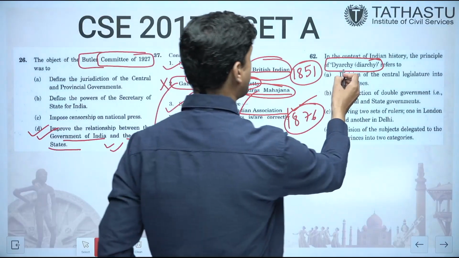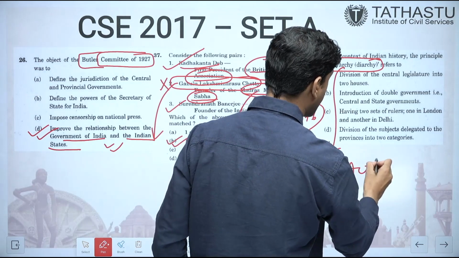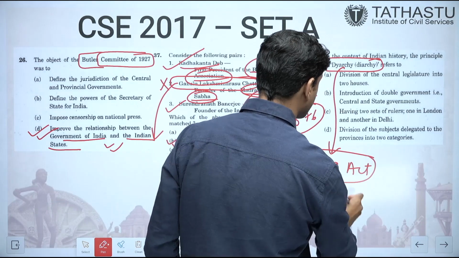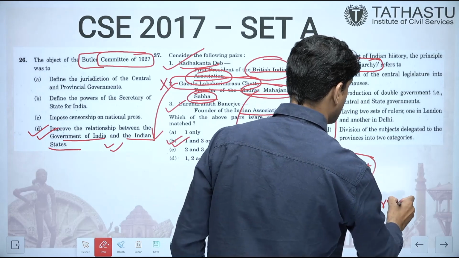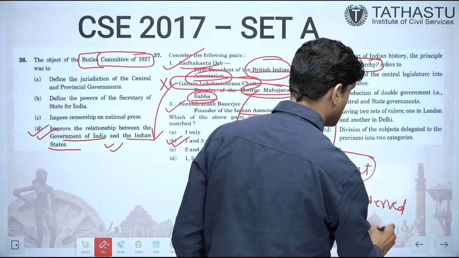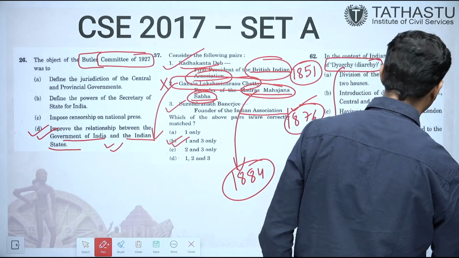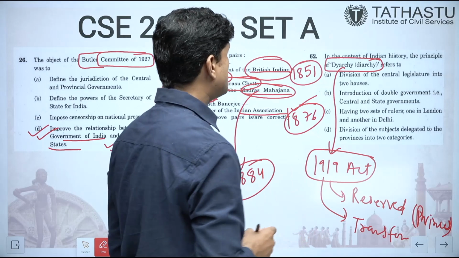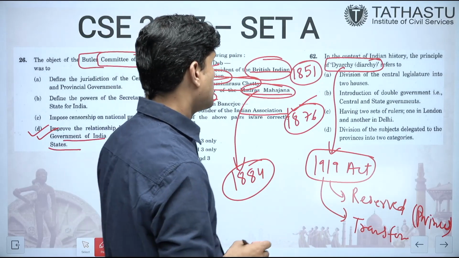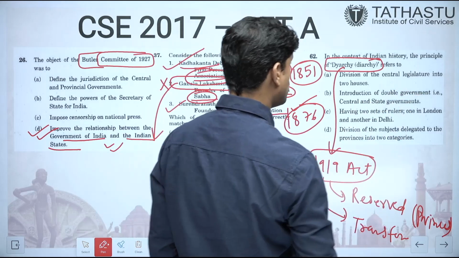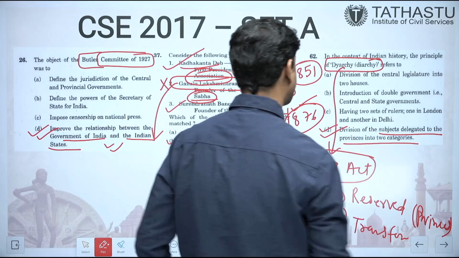So if we see diarchy, it was introduced in 1919 Government of India Act, and it talked about the division of subjects into reserved and transferred in provinces. Where? In provinces. Division of central legislature into 2 houses? No. Introduction of double government? No. Division of subjects delegated to provinces? Yes. D is the right answer.